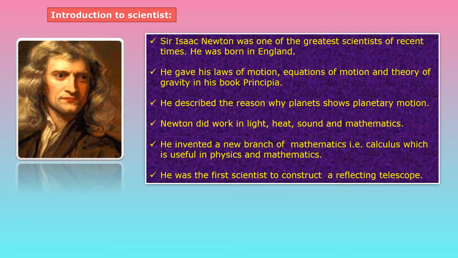So Newton wrote a book, that is Principia. In that book we can see laws of motion, equations of motion and theory of gravity. He described the reason why planets show planetary motion. Newton did work in light, heat, sound and mathematics. He invented a new branch of mathematics called calculus, which is very useful in physics and mathematics. He was the first scientist to construct a reflecting telescope.